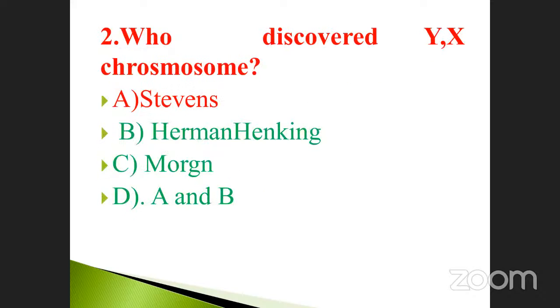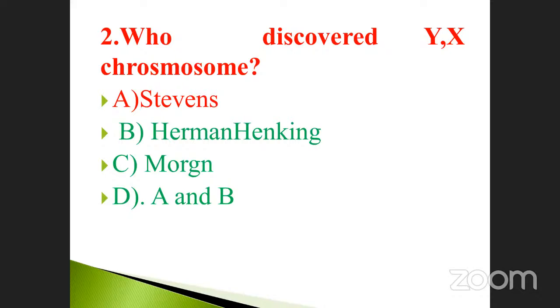Who discovered the Y and X chromosomes? We already discussed this. Which one is the correct one here? A and B is the correct one. For the Y chromosome, it's Stevens and Herman Henking. The answer option is B. Yes, good.